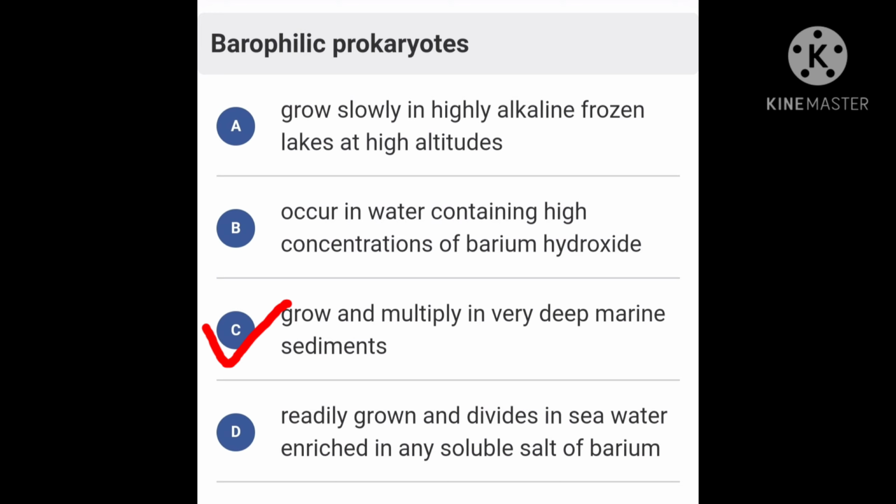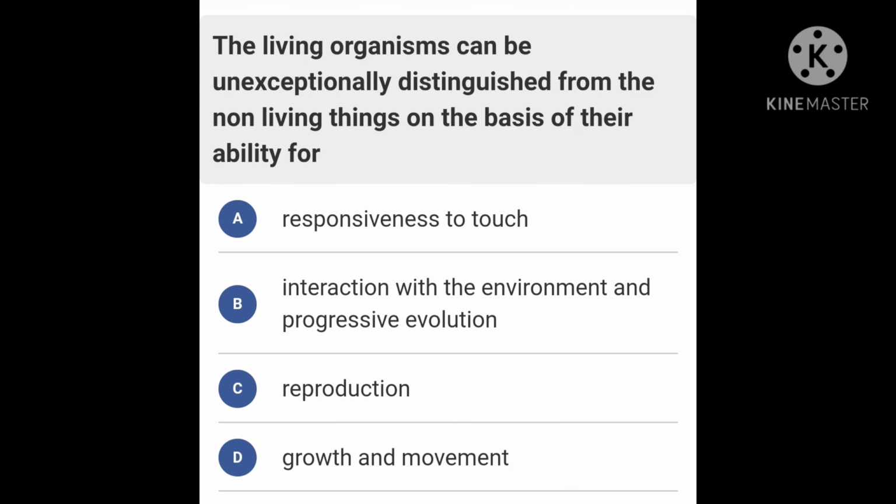Okay, let's see our next question. The living organism can be exceptionally distinguished from the non-living things on the basis of their ability for option A, responsiveness to touch, option B, interaction with the environment and progressive evolution, option C, reproduction, option D, growth and movement. Option B, interaction with the environment and progressive evolution, is the correct answer for this question.